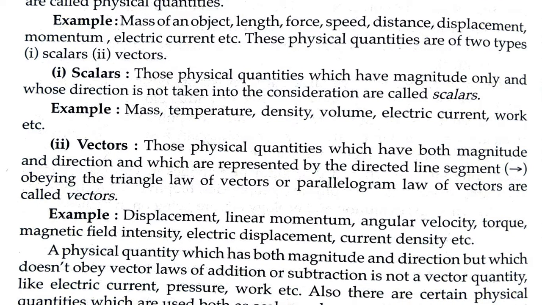First we are going to look at scalars. Those physical quantities which have magnitude only, and whose direction is not taken into consideration, are called scalars.